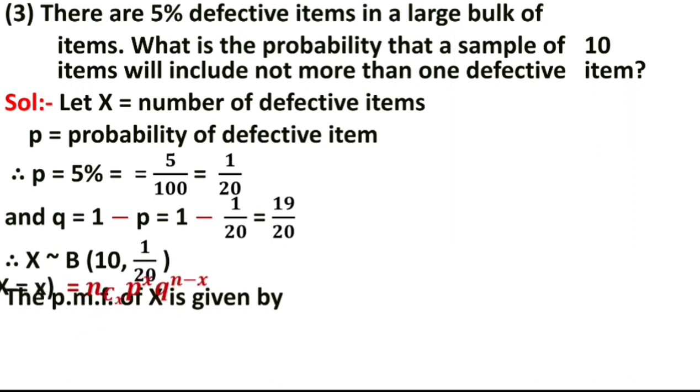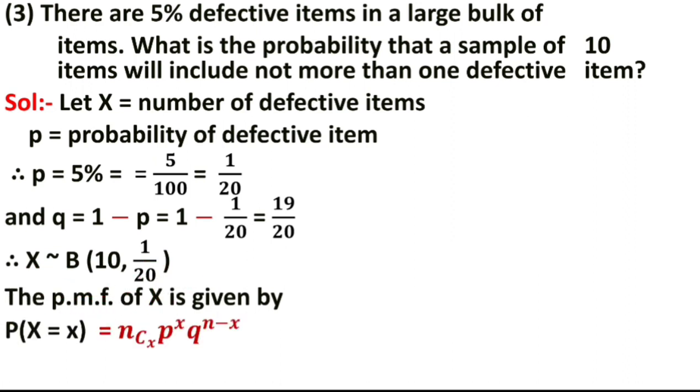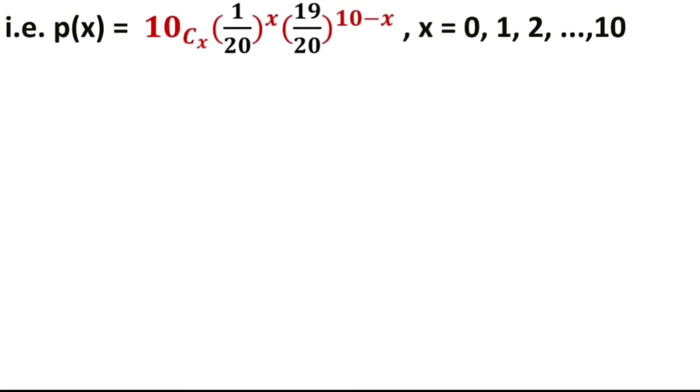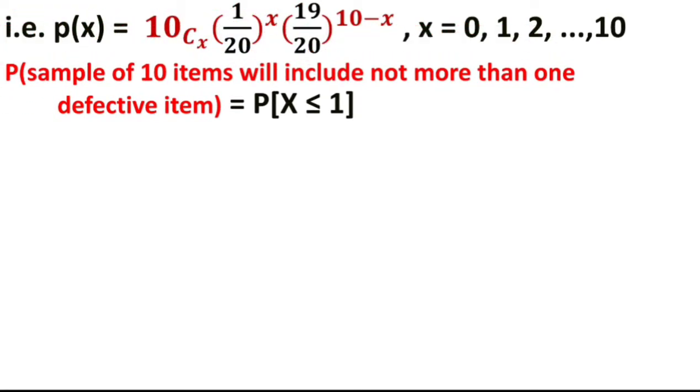The PMF of X is given by P of X is equal to N combination X into P raised to X into Q raised to N minus X. Here you have to substitute all values. What is X here? X is the required probability, the probability that the sample of 10 atoms will include not more than 1 defective atom. Not more than 1 defective atom, that is P of X is less than or equal to 1. Means you have to find out the probability that is less than or equal to 1.